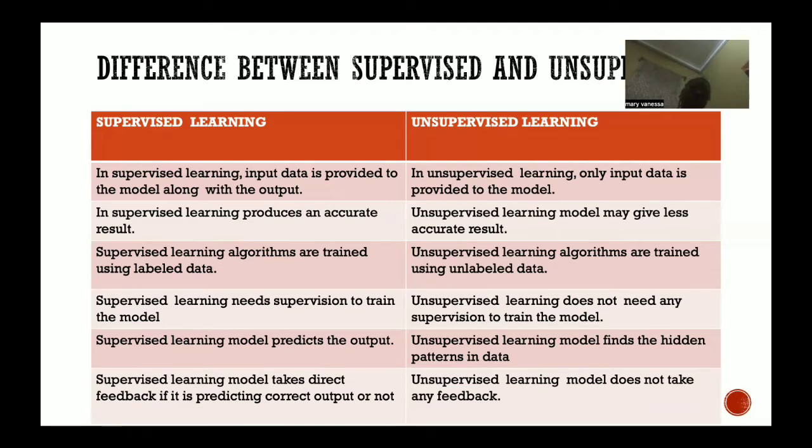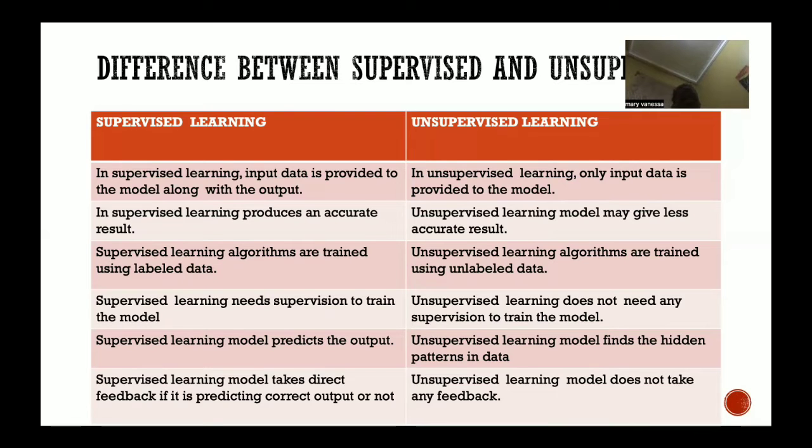With supervised learning, it needs supervision to train the model. There will need to be someone there to train the model, but for unsupervised, it does not need any supervision to train the model. Supervised learning model predicts the output, since someone will follow up. Unsupervised learning models find the hidden patterns in the data.